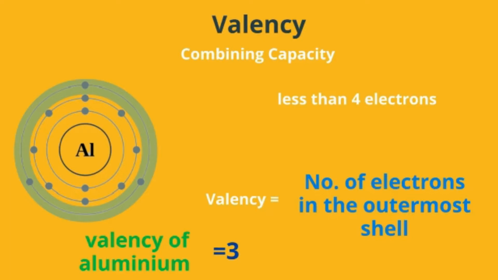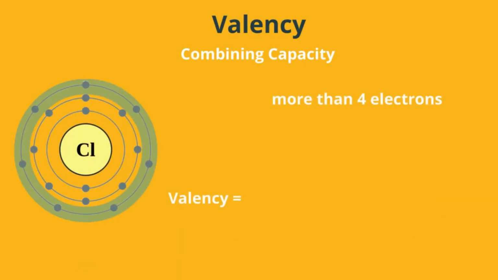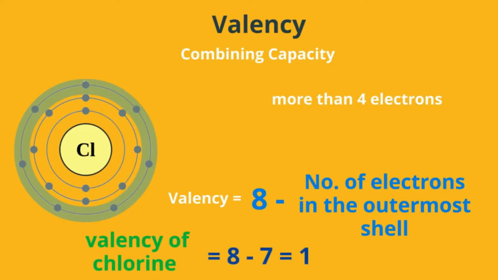For example, aluminium has 3 electrons in its outermost shell. So the valency of aluminium is 3. On the other hand, if the outermost shell has more than 4 electrons, the valency is 8 minus the number of electrons in the outermost shell. For example, a chlorine atom has 7 electrons in the outermost shell. Here in this case, it is easier for chlorine to gain 1 electron instead of losing 7 electrons. Hence, its valency is determined by subtracting 7 electrons from the octet, which gives the valency of 1 for chlorine.